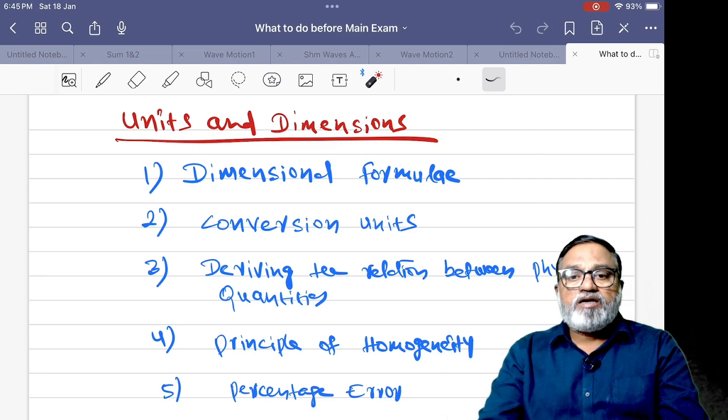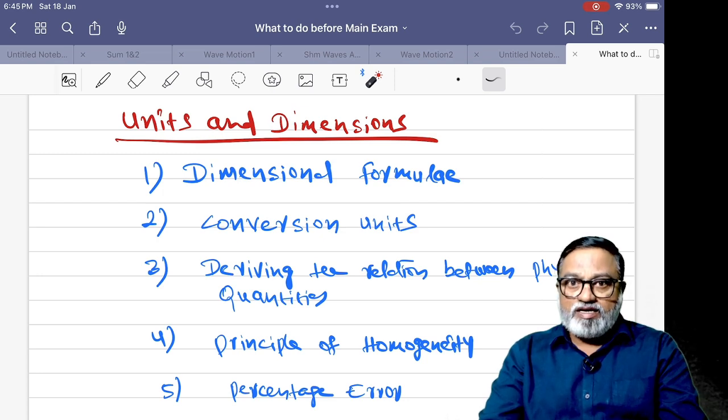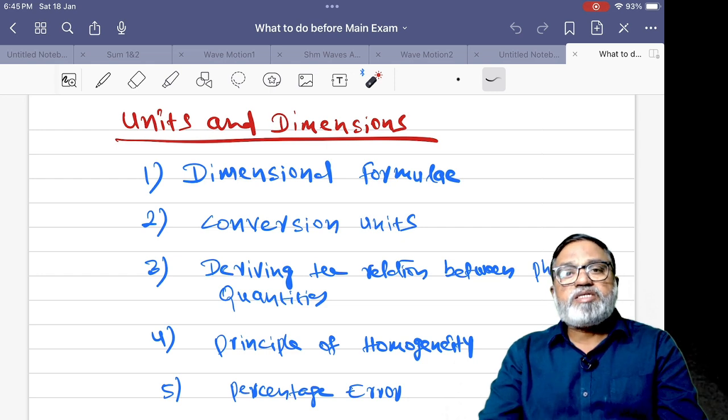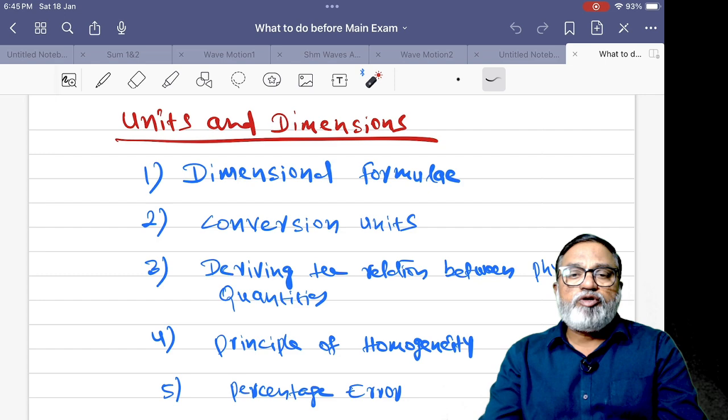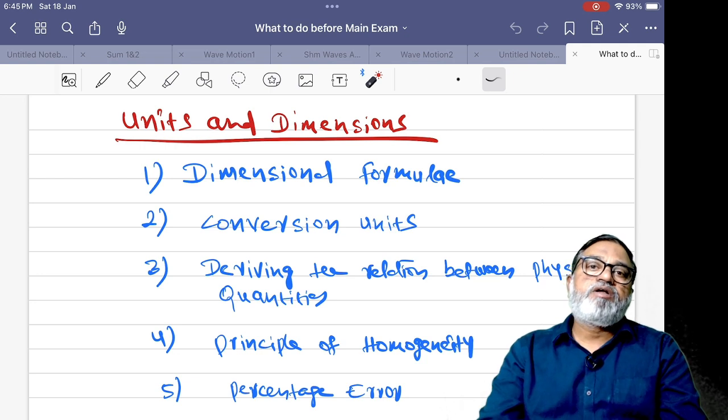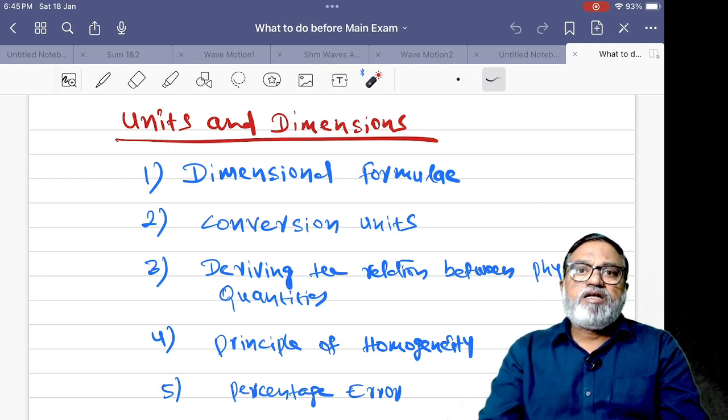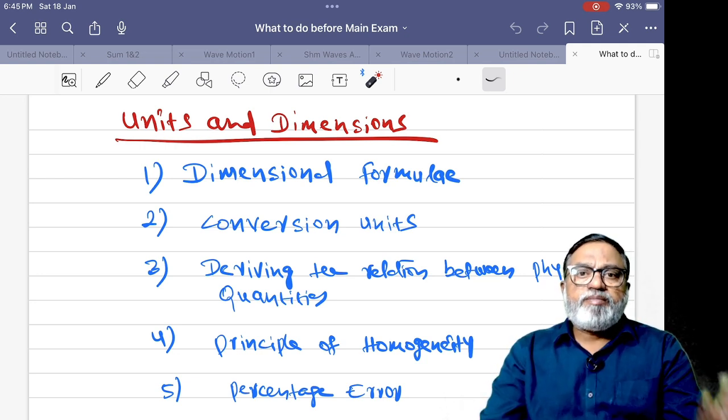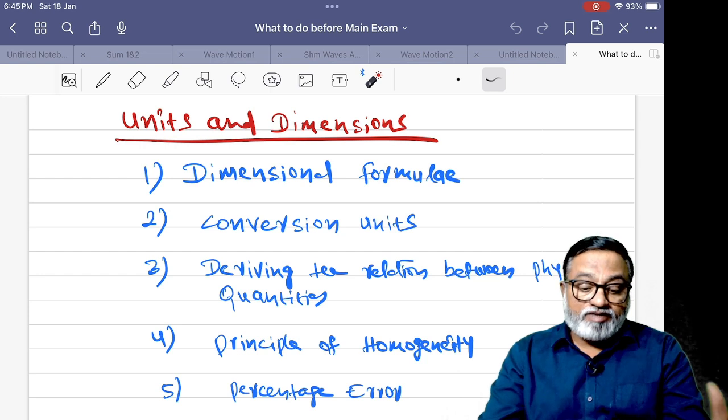For example, the universal gravitational constant. The attractive force between two masses: F is equal to G m1 m2 by r square. F is force, dimensional formula M L T to the power of minus 2, mass M into M, distance r square. From that formula we can derive capital G. Like that, all the dimensional formulas you have to derive only from formulas.